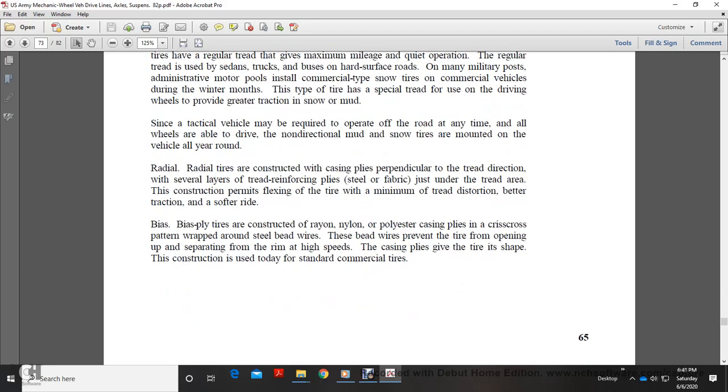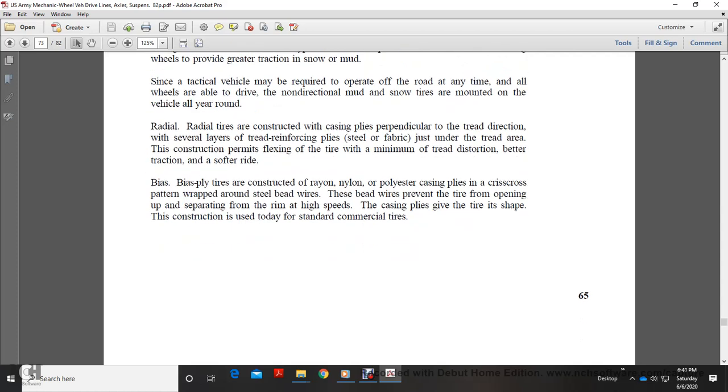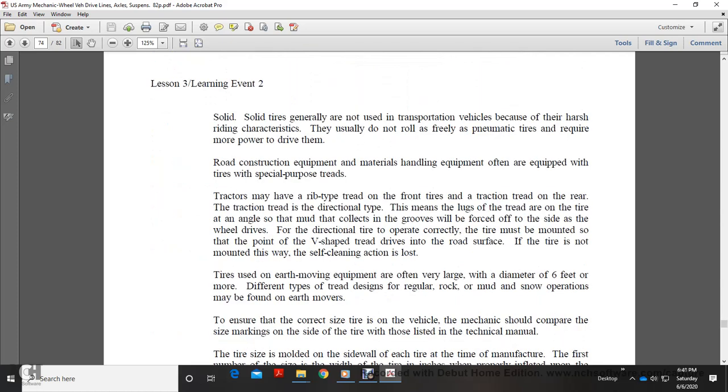Bias ply tires are constructed with rayon, nylon or polyester casing plies in a crisscross pattern wrapped around steel bead wires. These bead wires prevent the tire from opening up and separating from the rim at high speed. The casing plies give the tire its shape. This is the construction used today in standard commercial tires.